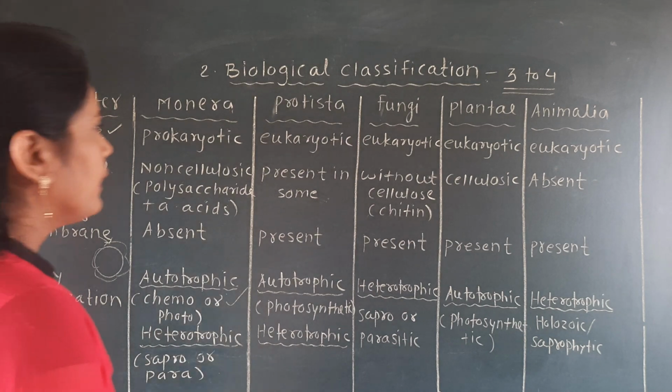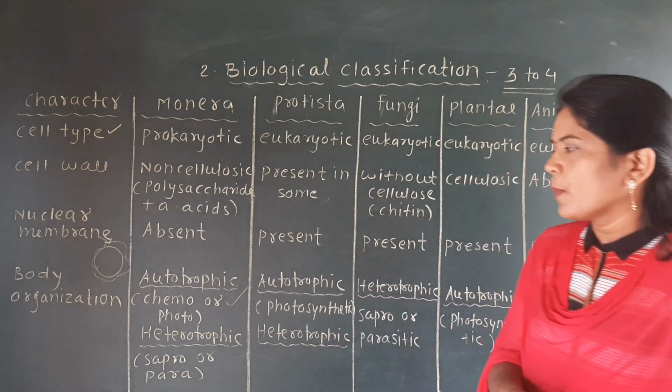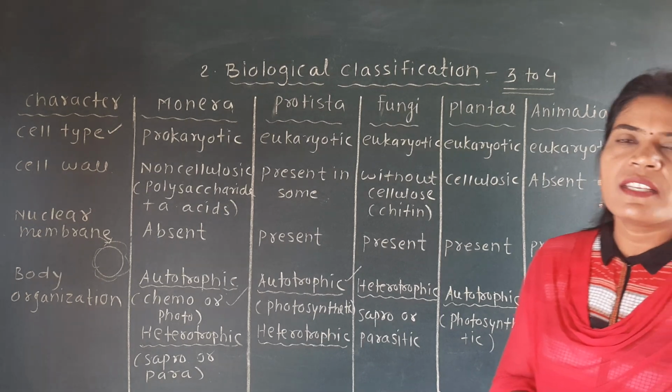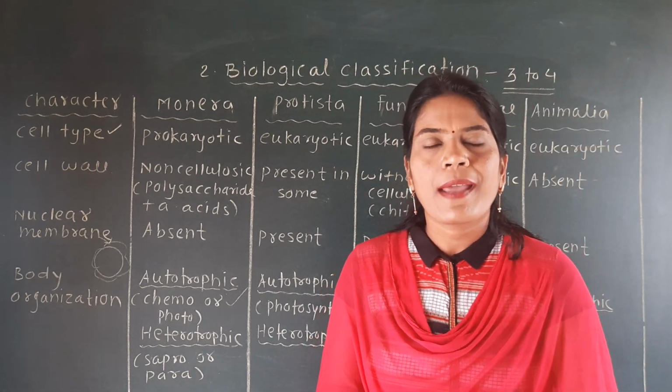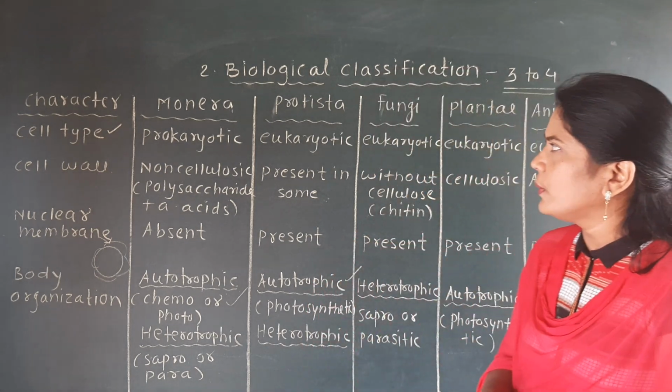Then the next kingdom is the Protista. As we mentioned in the examples, amoeba, paramoecium, euglena, diatoms, all these organisms are of the Protista.